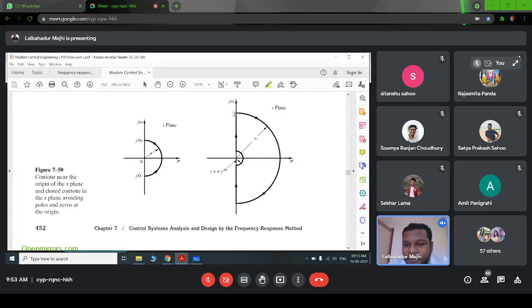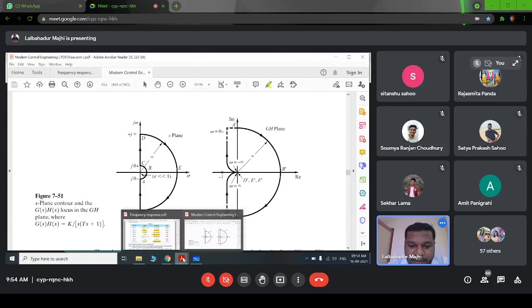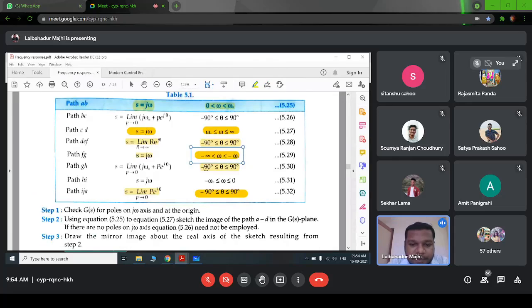infinite semicircle. So from this origin to this point, it is 0 to infinite, and from this point to this, it will be minus infinite to 0. And similarly, this semicircle will be repeated, the value of s will be replaced: limit r tends to infinite, r into e to the power j theta, but this theta varies from minus 90 to plus 90. So we'll see how we can draw this Nyquist plot.